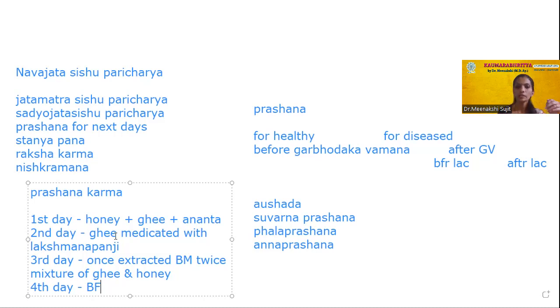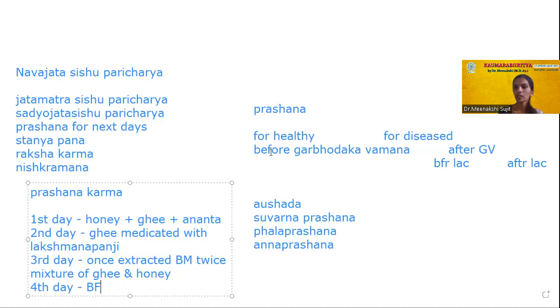I didn't remove all this because you should have an idea of the overall session, what all points we covered. As we started from the Navajata Shishu Paricharya, we were going to deal with these points: Jata Mata Shishu Paricharya, Satyajata Shishu Paricharya, and next the procedures that come under Navajata Shishu Paricharya: Prashana, Stanyapana, Rakshakarma, and Nishkramana.